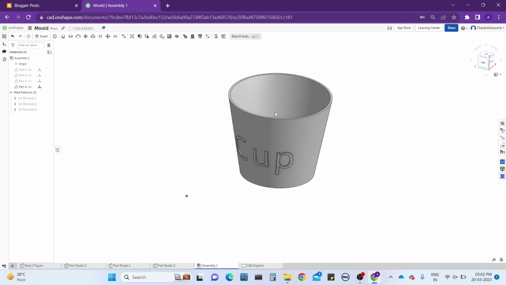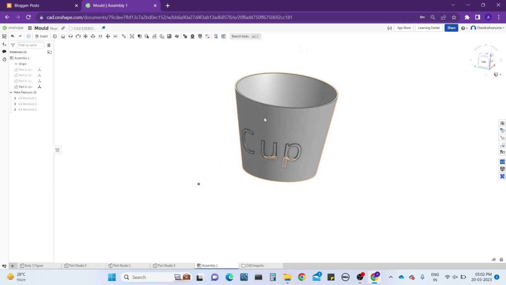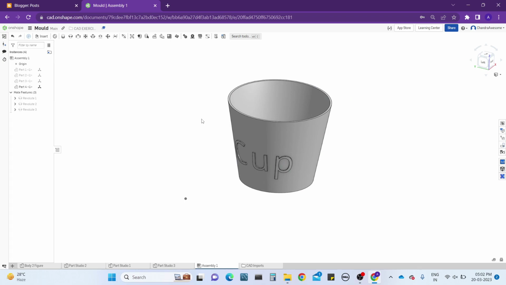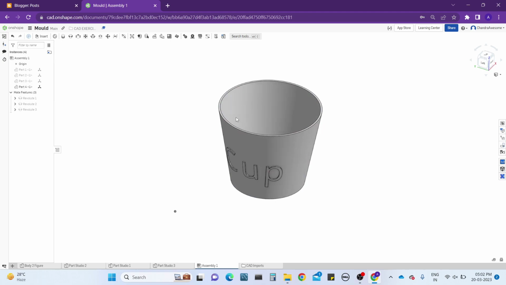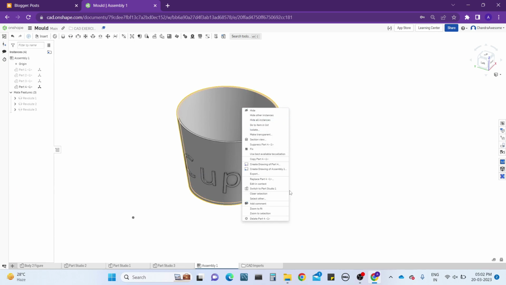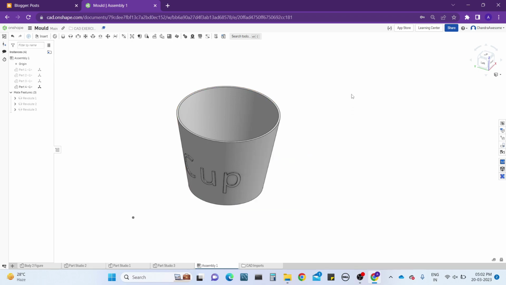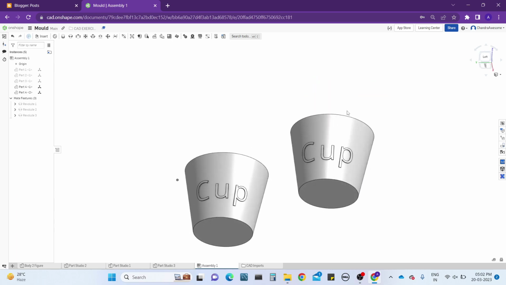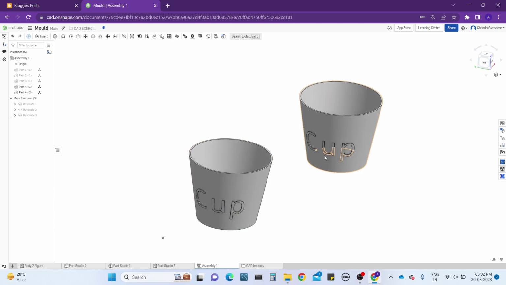For example, I'm just taking the cup which we had created in the last tutorial. For a mate connector we need at least two parts. I have only one part, so I want a second part. So what I do, I'm simply right clicking on the part and copying the part, and again pasting here. See, now I got the two parts. Now I'm going to do the mate connection between them.